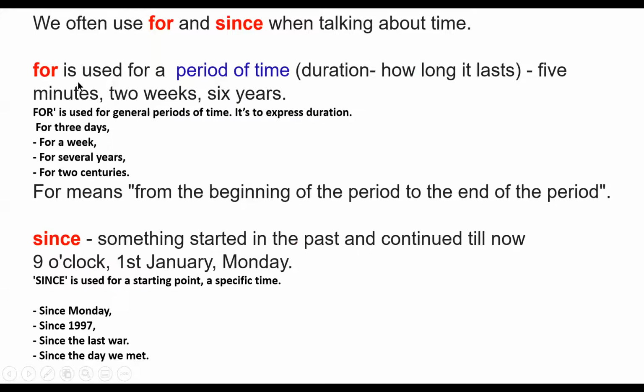"For" is used for a period of time, from the beginning to the end of the period. That is, it has stopped now. For example, for 3 days, after that it is not there. For a week, after that it is not. For several years, now it is not there. For 2 centuries, it was there, but now it is not there.